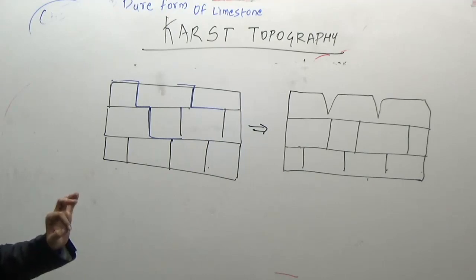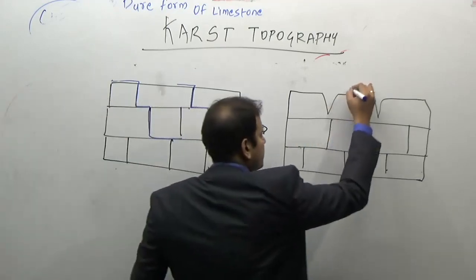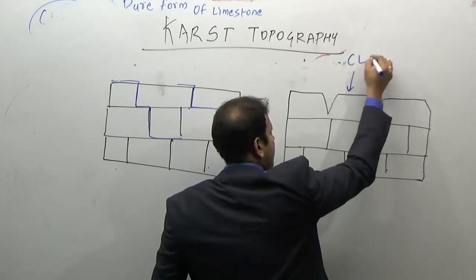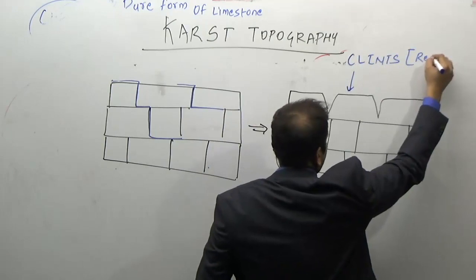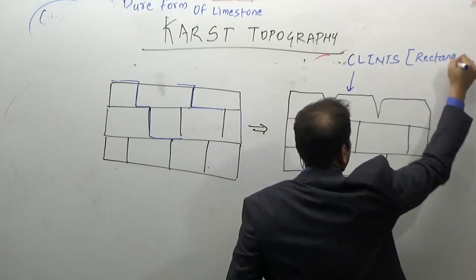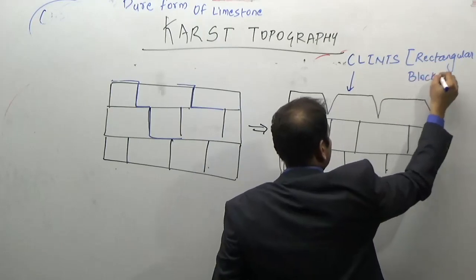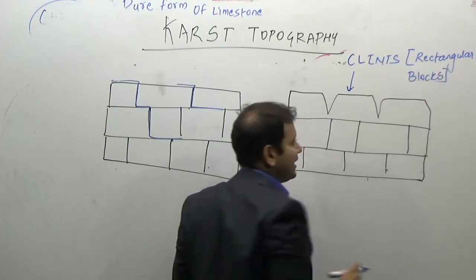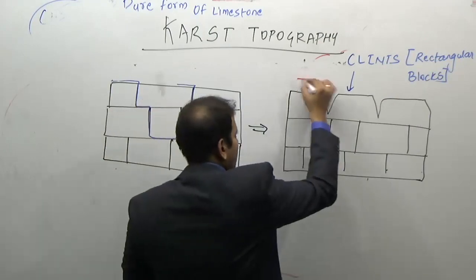So what are the Clints? Clints are these rectangular blocks which are enlarged, while the gap which is enlarged is known as Grikes.